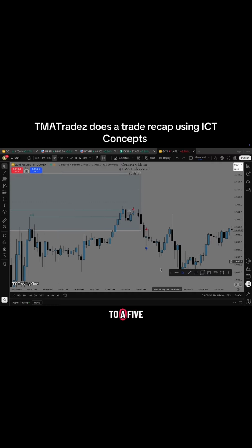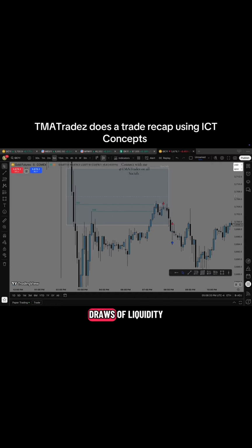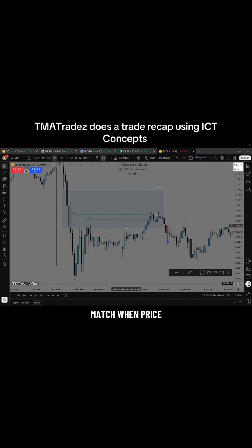So dropping down to a 5-minute time frame, I marked out draws of liquidity to try to catch when price was going to start selling. I marked out this high as buy side liquidity, and I also marked out the midpoint of this wick for a draw of liquidity, trying to stay below consequent encroachment. So let's drop down to a 1 minute.